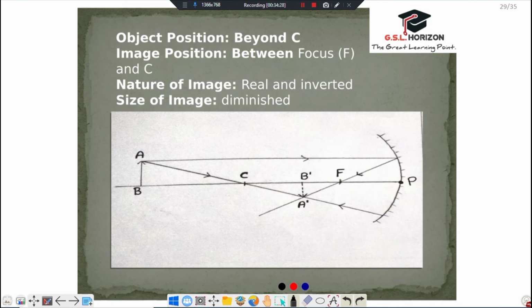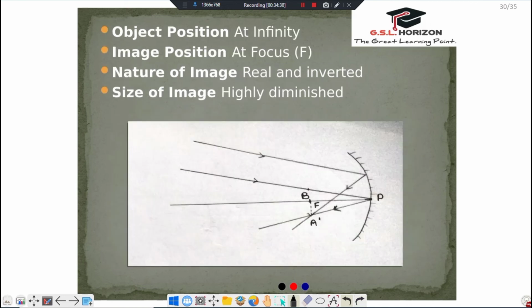Now comes to the next one, object position. When the object position is at infinity, then the image position is at focus. Nature of image is real and inverted, and the size of the image is highly diminished, means very small.